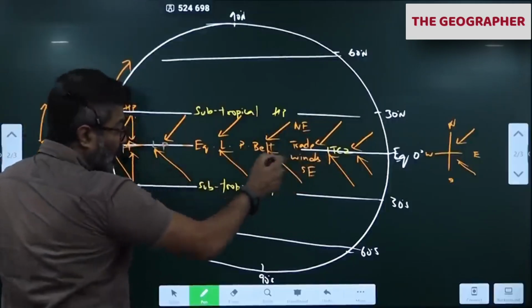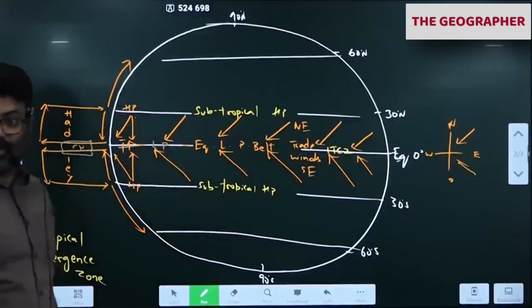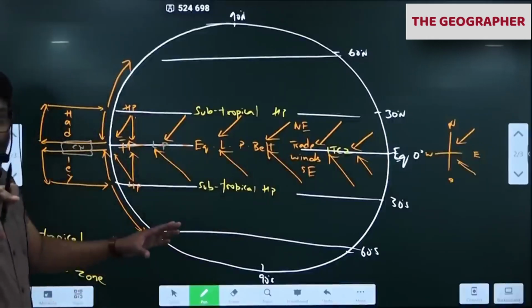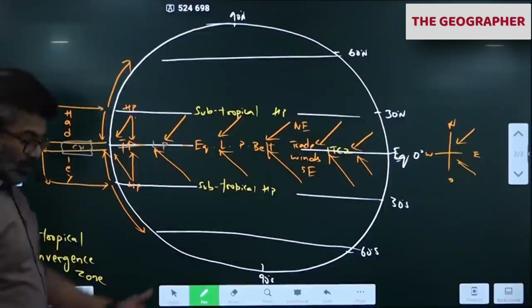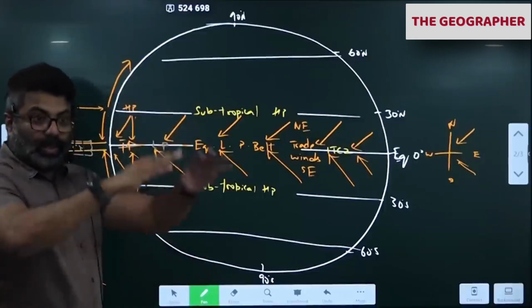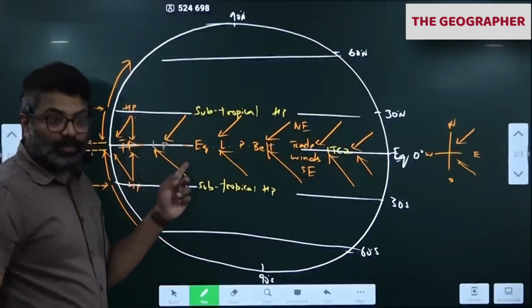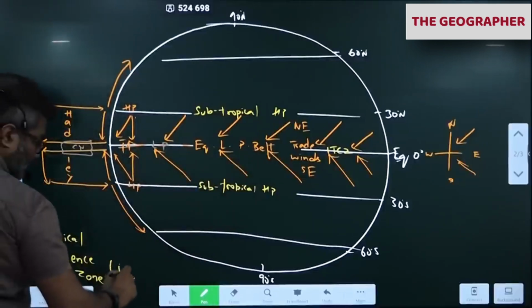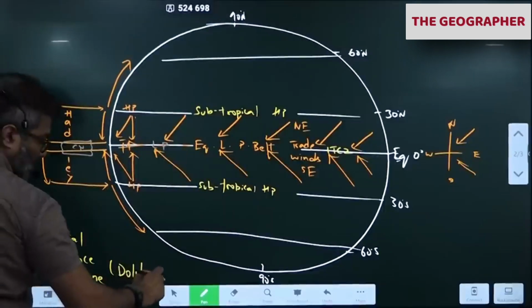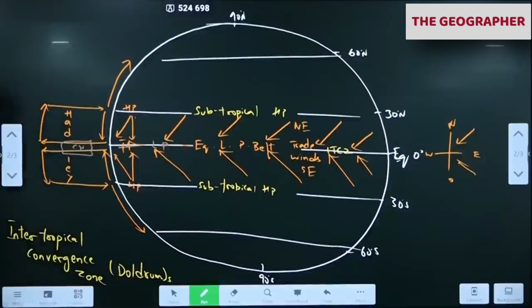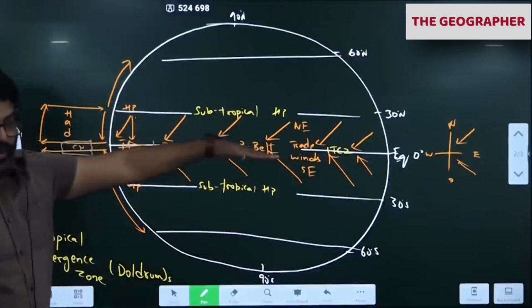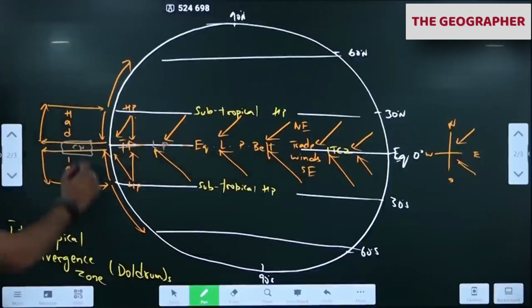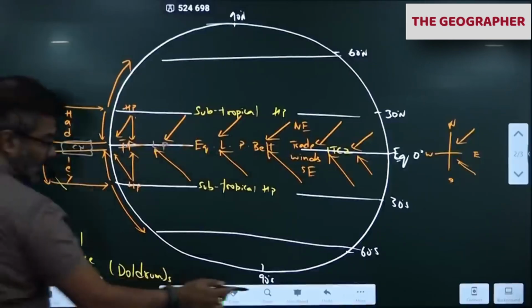ITCZ. Arabs used to call this belt the doldrums. A calm equatorial area is called the doldrums. The winds converge and go up, creating a calm condition on the surface. So the name doldrums. Arabs used to call this place the doldrums. I don't have space, so I'm writing here, I'll clear it later. So remember this doldrums part here. Notice this cell is over now. We are done with this cell.